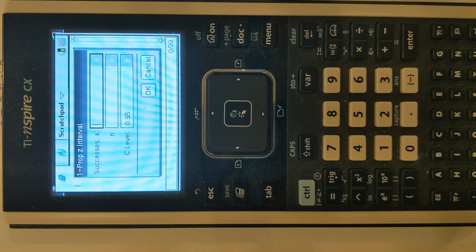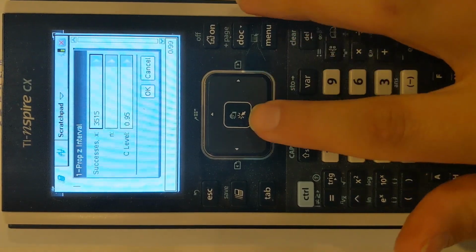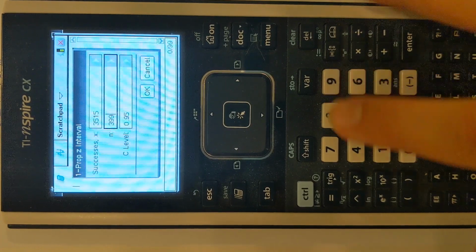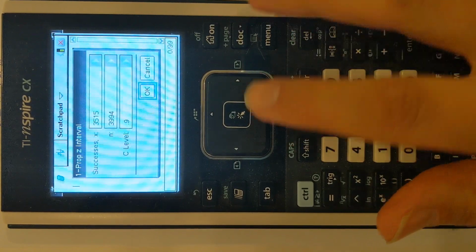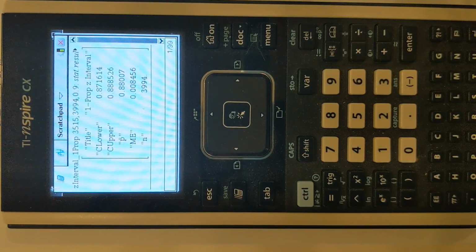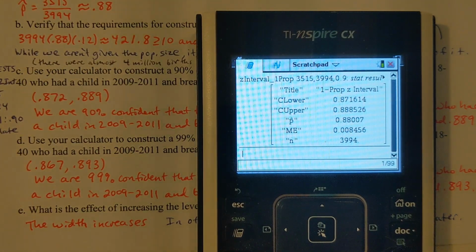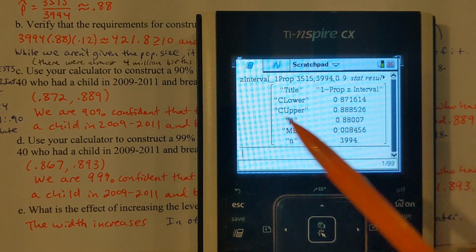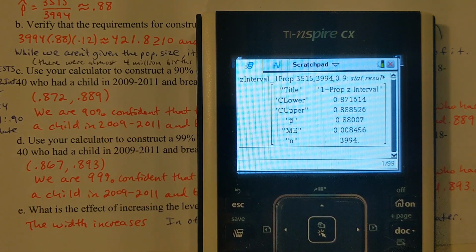Okay, so X was 3,515. N was 3,994. The confidence level is 90%, so again, make sure that's in decimal form there. It kind of gives you the results a little differently here, not in interval notation, but the C lower means that you're talking about the lower bound, that's 0.872, and then the upper bound is 0.889. Okay.